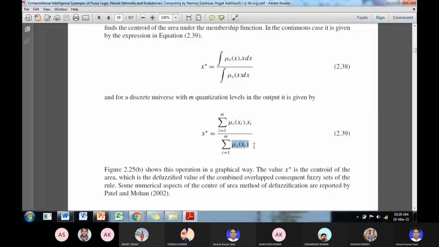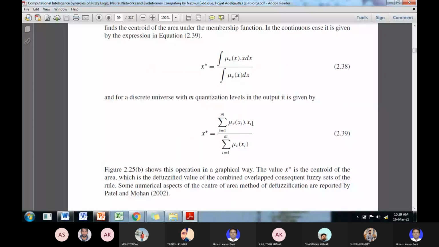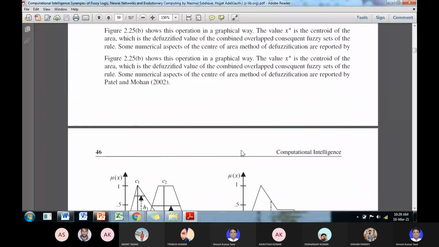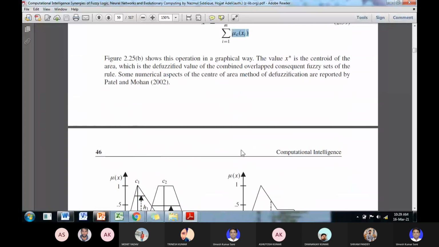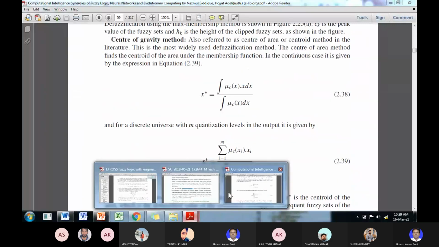Okay. Suppose you have any fuzzy set, if you want to find its center of gravity, how will you find it? The values of its inputs multiplied by the values of membership grades, and the total values of membership grades. Okay. So this is the method of defuzzification by center of gravity method. Okay. Center of area or center of gravity.